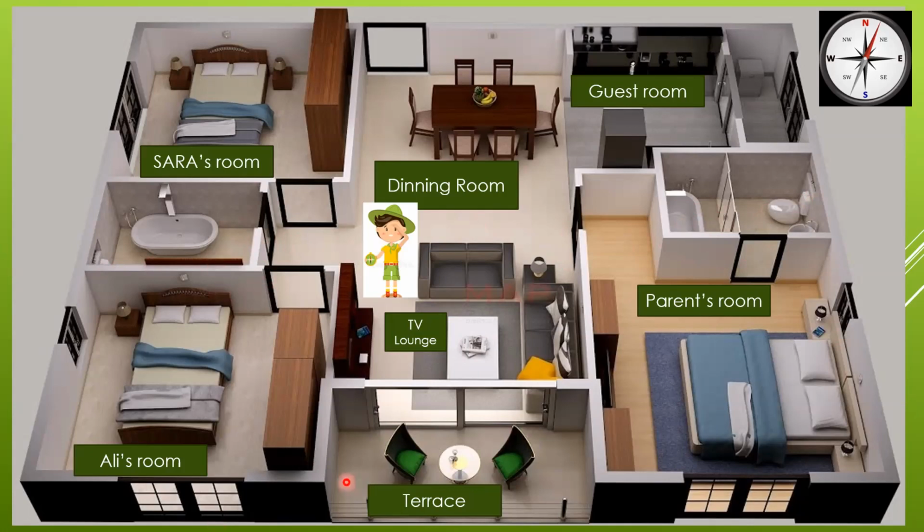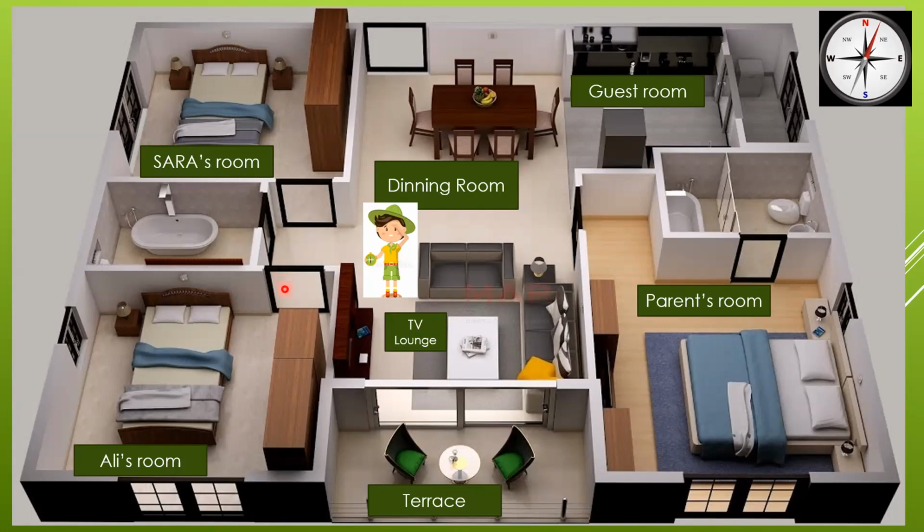So let us move on to the individual room of Ali. If this is the room of Ali, where does the window lie? Yes, because it is in the middle, so it is over here. So it is northwest. The gallery door or the terrace door is in the south. The cupboard is in the east. The door is in the northeast. So students, this was the picture for the beginning activity.